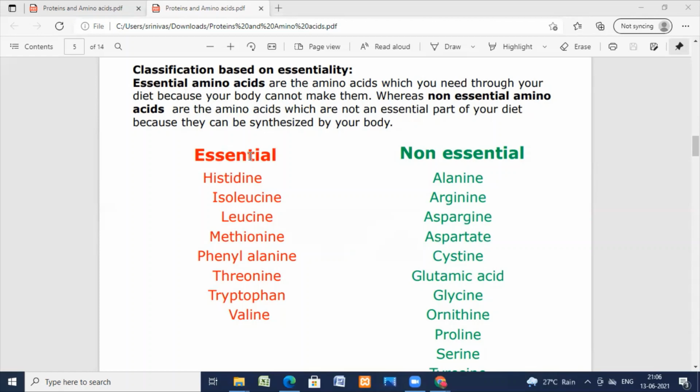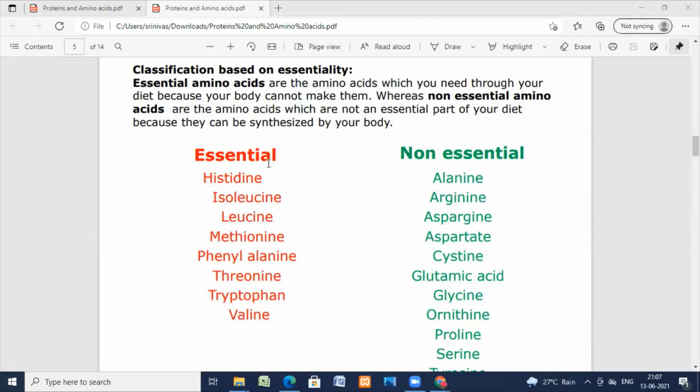The amino acids which are not synthesized in our body, and hence have to be supplied through the food for normal growth of the body, are called essential amino acids.